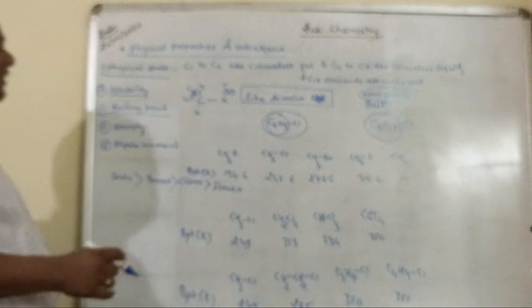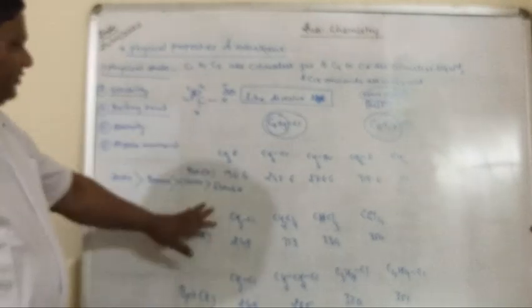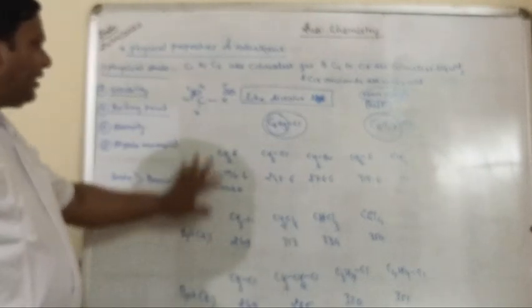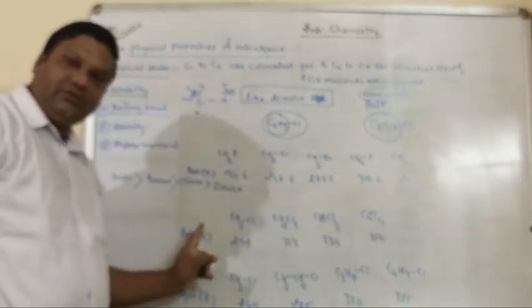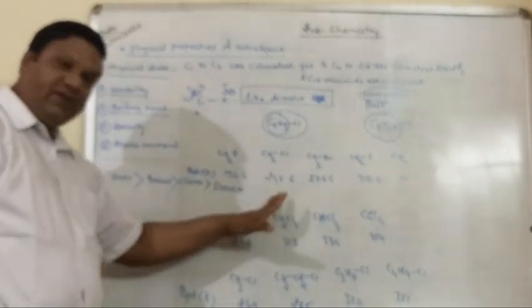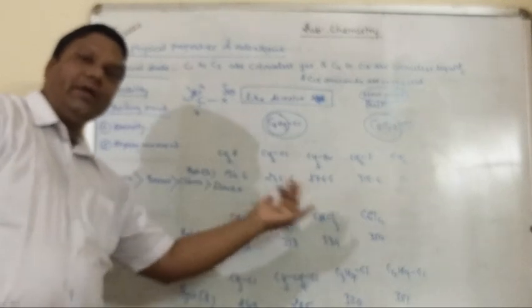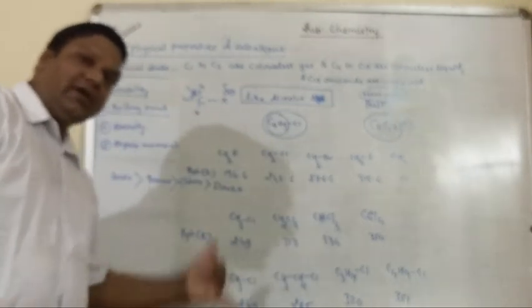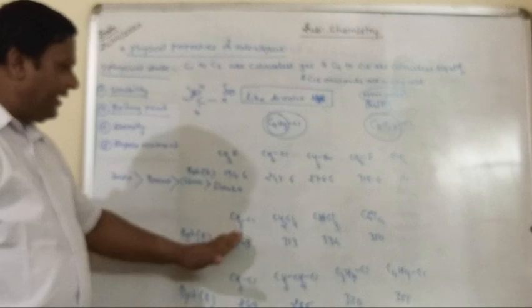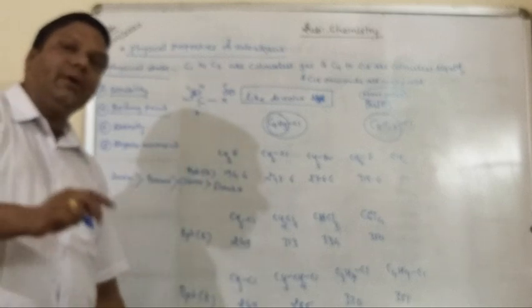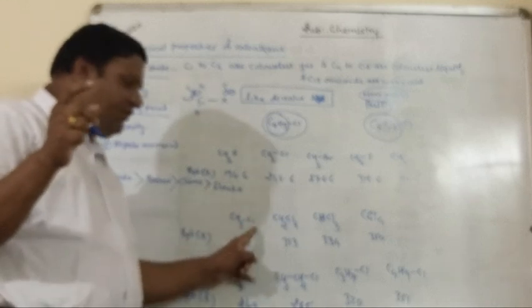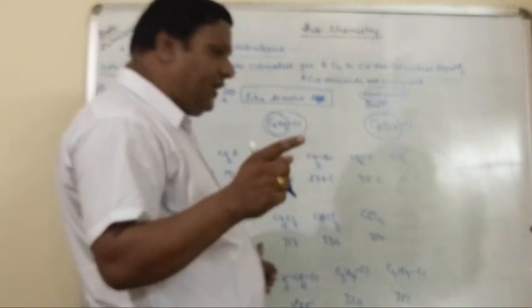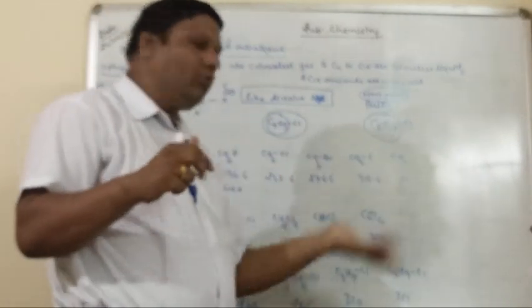So listen carefully. We have now discussed 3 factors. In the first case we take the same number of carbon but different halogens. So you get the result: iodoalkane has a higher boiling point than bromoalkane, than chloroalkane, than fluoroalkane. Second case, same halogen but the number of halogens is more, so more halogens, more boiling point.